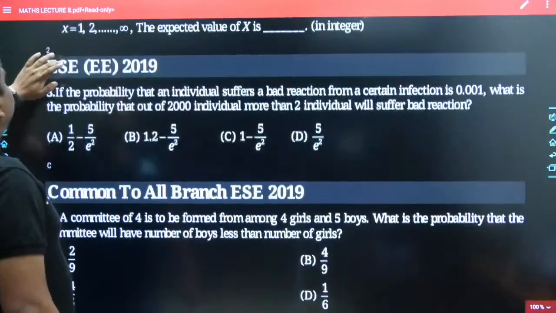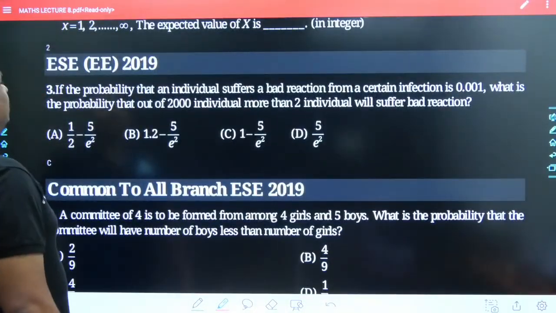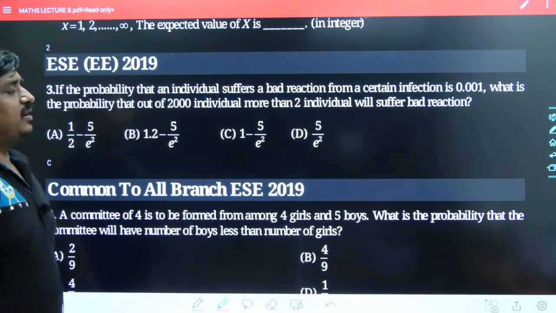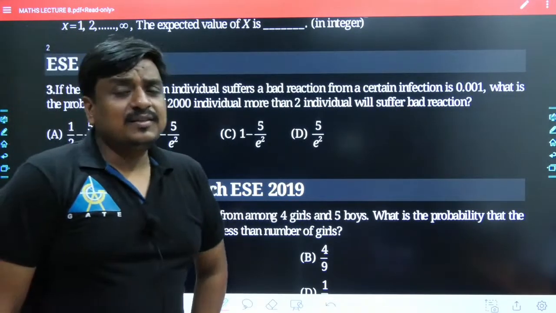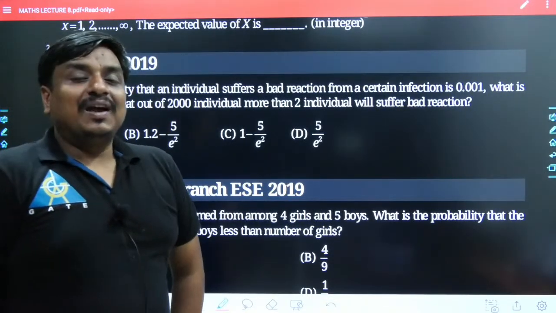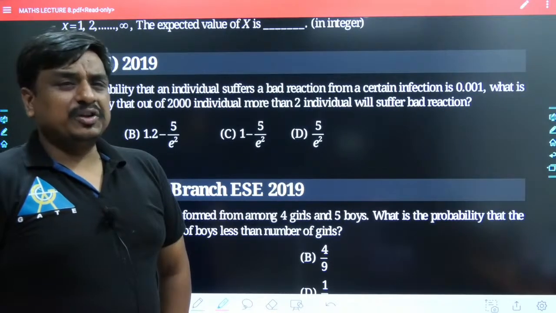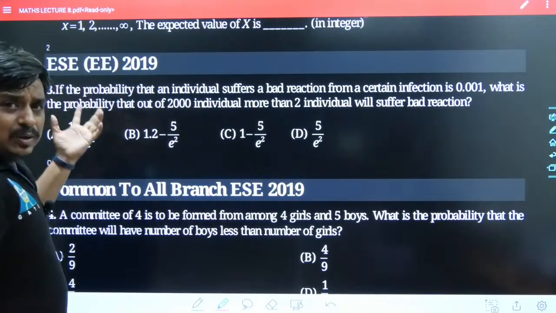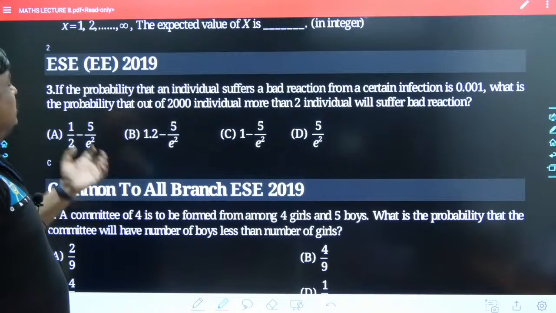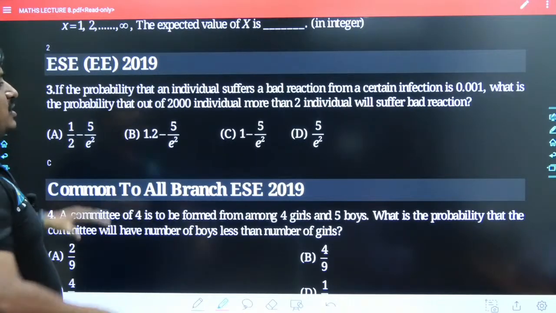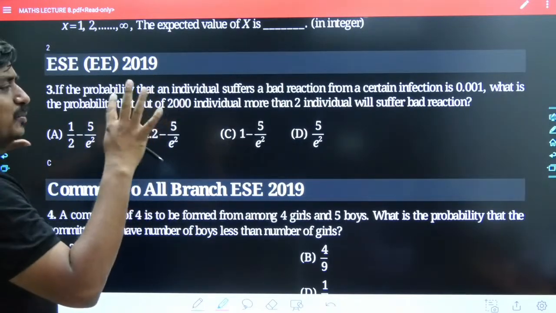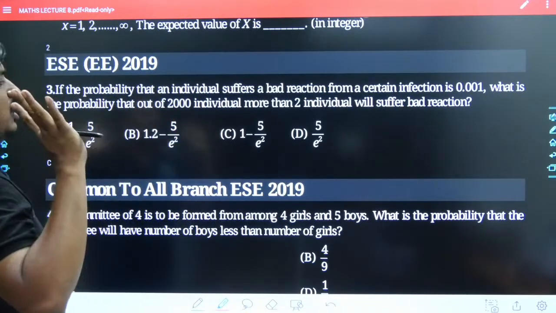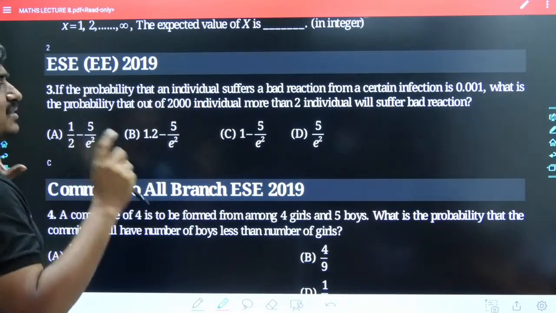This problem has been taken from the Engineering Services Examination, Electrical, year 2019. As the thumbnail suggests, we are going to take all of the problems related to GATE 2021. But this is a recent-year problem from the Engineering Services Examination, specifically in the electrical branch. Still, this question is a probability problem, so I plan to take it within this session itself.